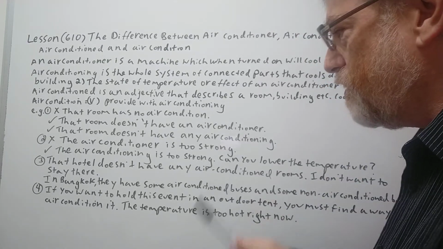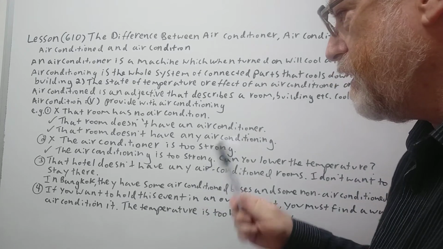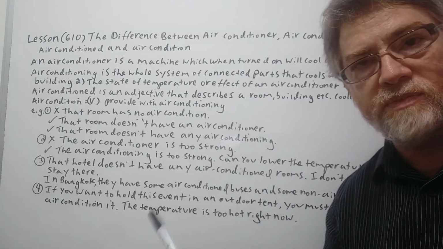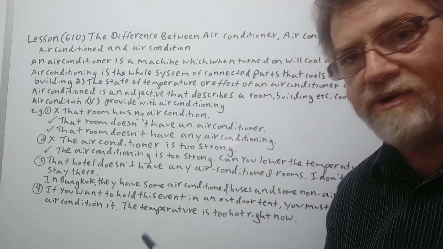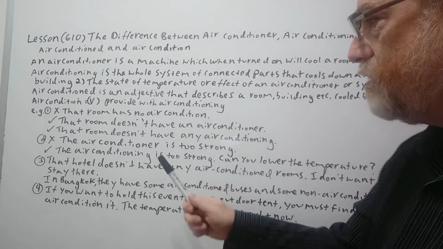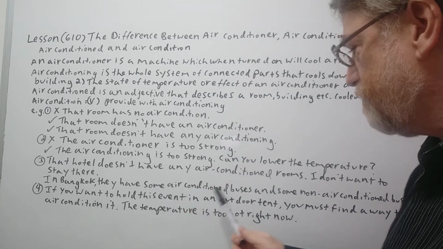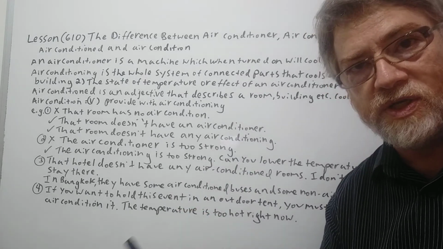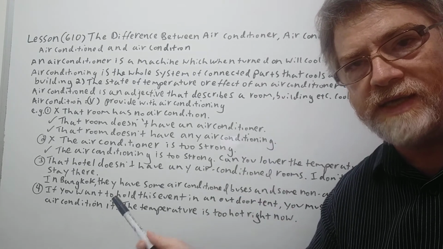Okay. And the third one here, well, this is simple examples of the ED, the adjective. That hotel doesn't have any air-conditioned rooms. So whether they have an air conditioner or an air conditioning system, they don't have any. I don't want to stay there. All right. We have a second example for this one. In Bangkok, they have some air-conditioned buses and some non-air-conditioned buses. So again, when it's used as an adjective, it directly modifies a noun.